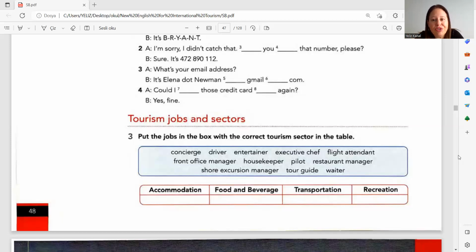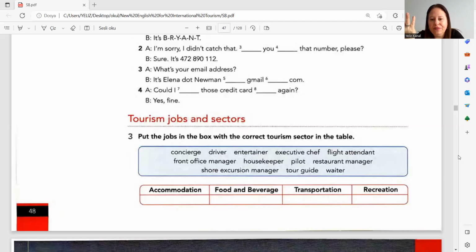Then we have executive chef. Which sector does it belong to? Food and beverage, right? Next, flight attendant. It goes to which sector? Transportation. Front office manager. Ön büro müdürü. Front office manager. Accommodation, right? Next, housekeeper. Which sector does it belong to? A housekeeper, again, accommodation. Then we have pilot. Pilot belongs to transportation sector.